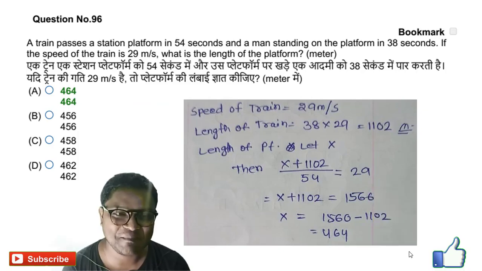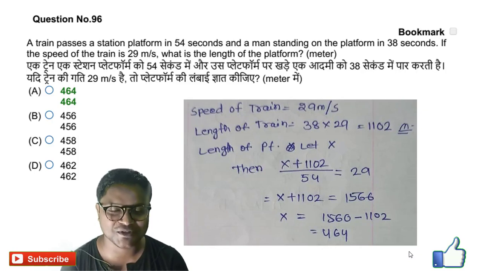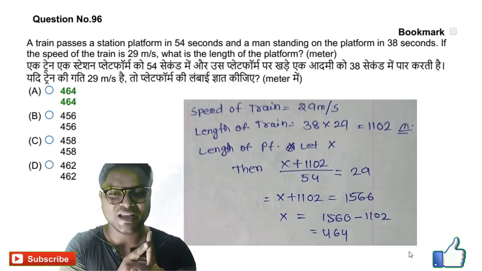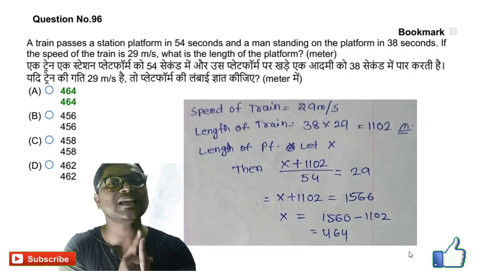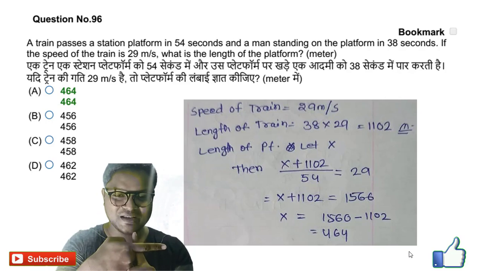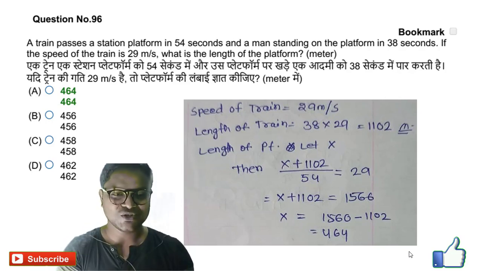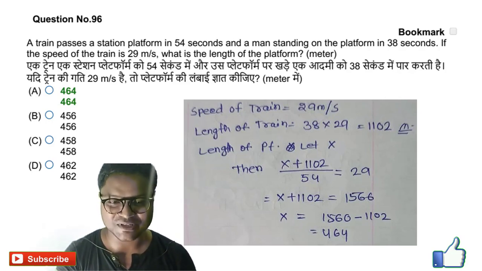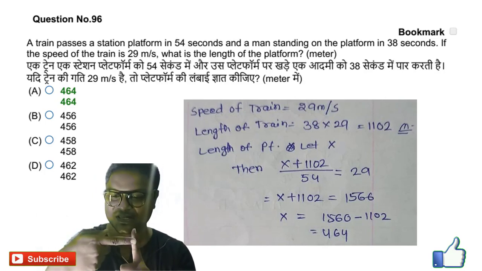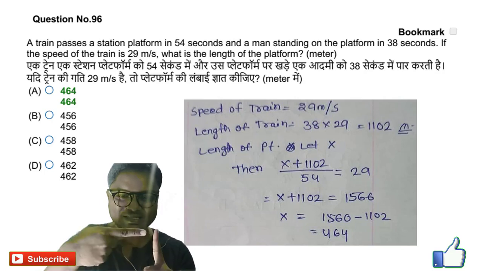Next question number 96. A train passes a station platform in 54 seconds. While this type of question is asked, you just take the man as the standard. So while the train passes the man, the man is null. So the speed of the train is 29 meters per second. The man standing means it will take 38 seconds.